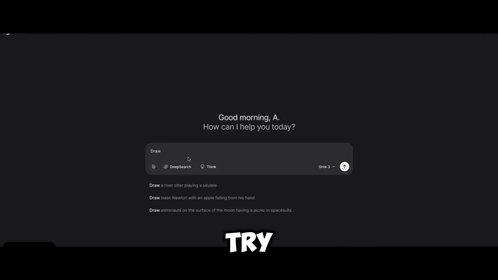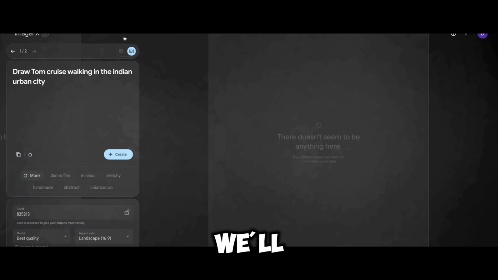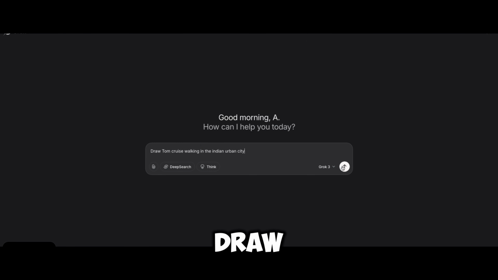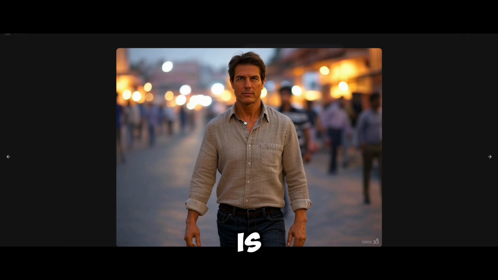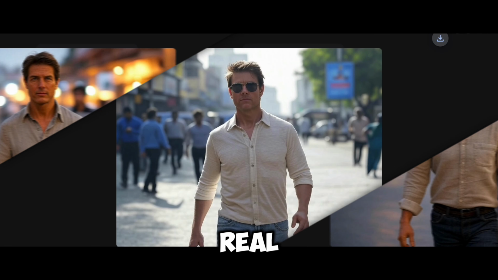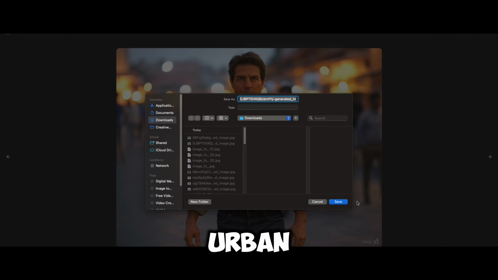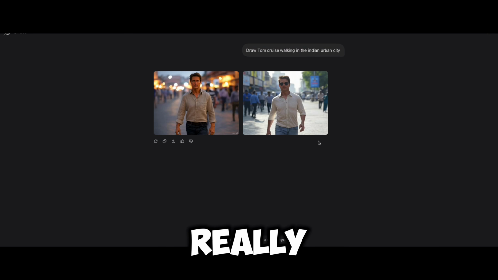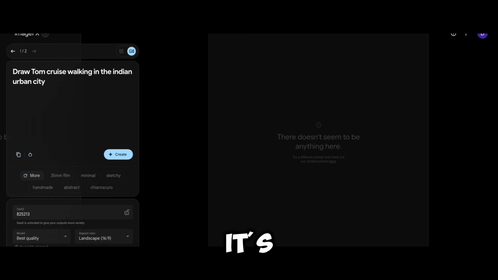Okay, let's try a celebrity image in Grok 3. Because in Image Effects, you cannot generate celebrity images, and we'll see whether Grok generates it or not. Draw Tom Cruise walking in an Indian urban city. Wow, this is so amazing. This is so real. It looks so real, like Tom Cruise is just walking in an urban Indian city. This is so cool. I really like this feature. This is not in Image Effects, and in Grok 3, it's amazing.